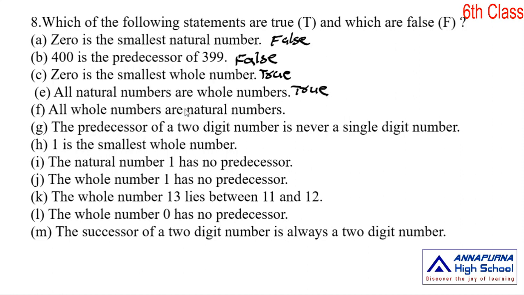All whole numbers are natural numbers? No. All natural numbers are whole numbers, but all whole numbers are not natural numbers, because 0 is not a natural number. The statement is false.